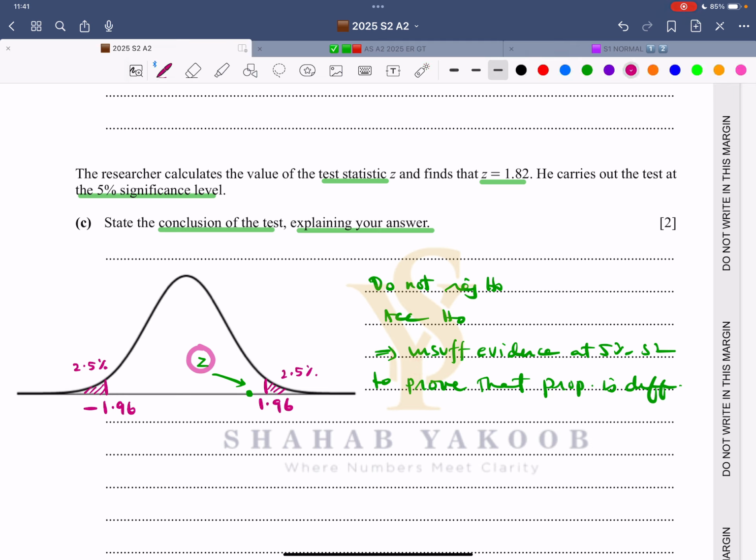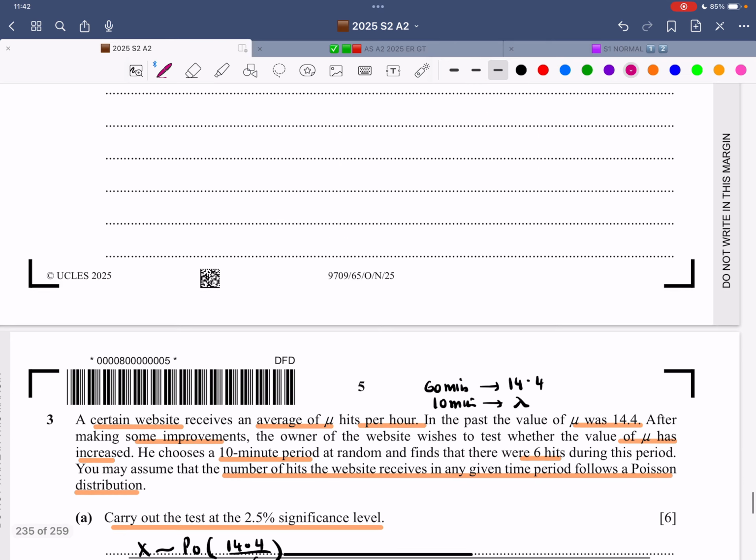Insufficient evidence. And one more thing, this is for your own use, just to reach this conclusion. This is what the examiner will check. There is insufficient evidence at the 5% significance level to prove that the proportion is different. So we don't have sufficient evidence or significant evidence for this. Always make a habit of mentioning the significance level, because at the significance level, this is what you are concluding.